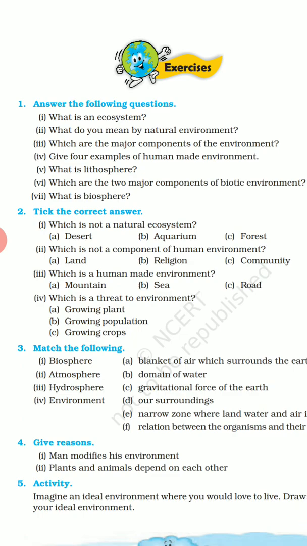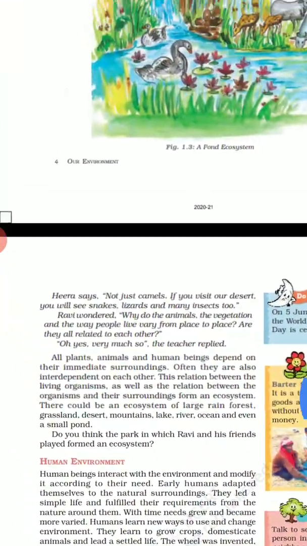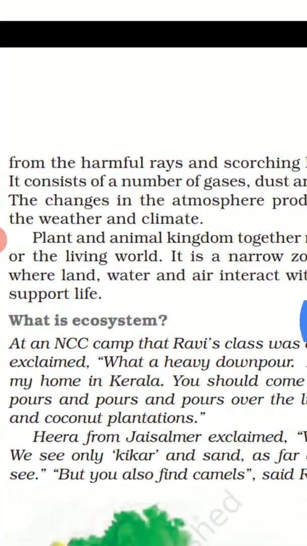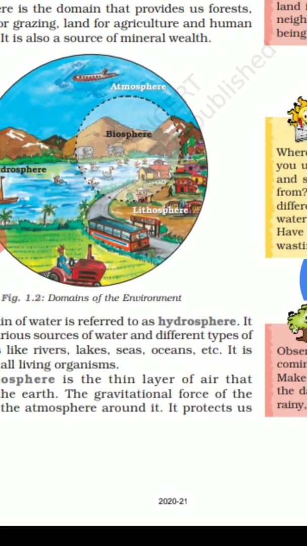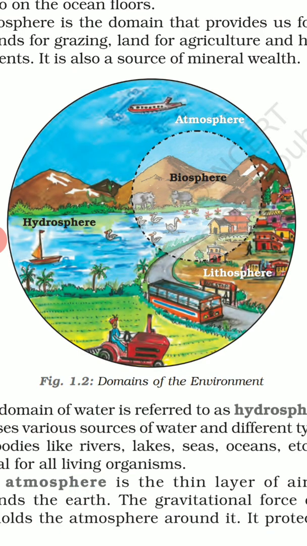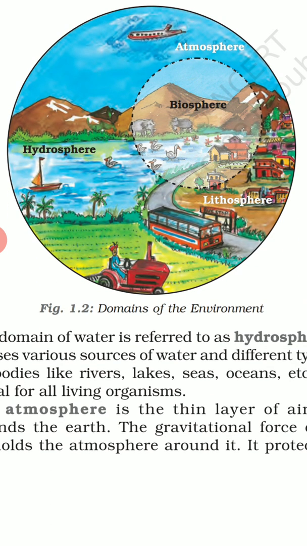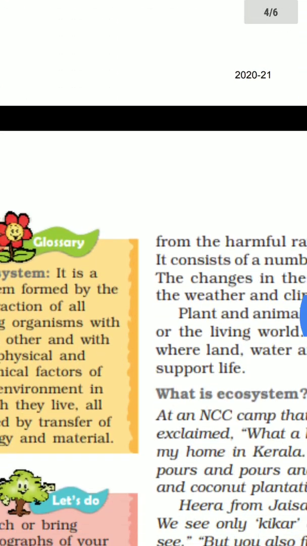Next question: what is biosphere? Very important question. Biosphere is a narrow zone where the hydrosphere, atmosphere, and lithosphere meet and life exists. This is known as biosphere.